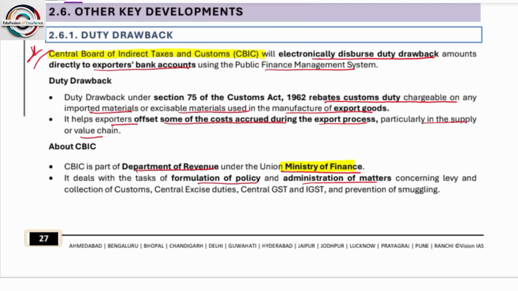Duty drawback. What is duty drawback? The Central Board of Indirect Taxes and Customs will electronically disburse duty drawback amounts directly to the exporters' bank accounts using the Public Finance Management System. So duty drawback means they will disburse some amount to the exporters' bank account. Duty drawback under section 75 of the Customs Act refunds customs duty chargeable on any imported